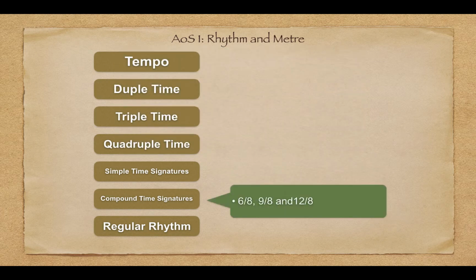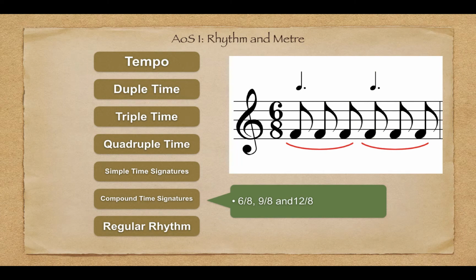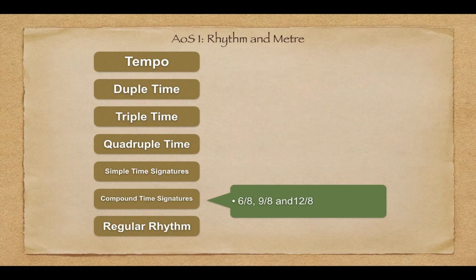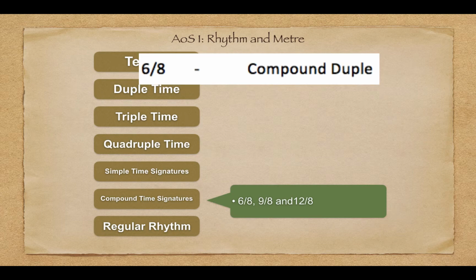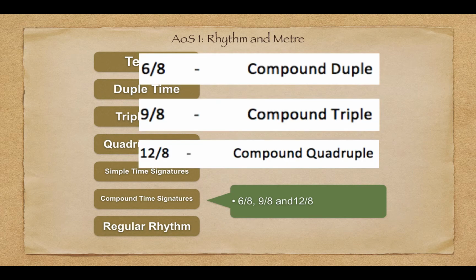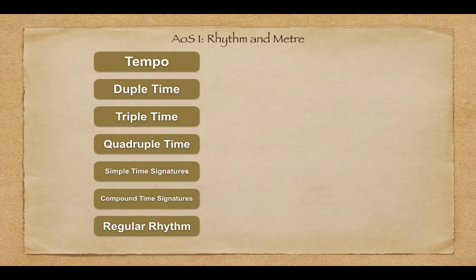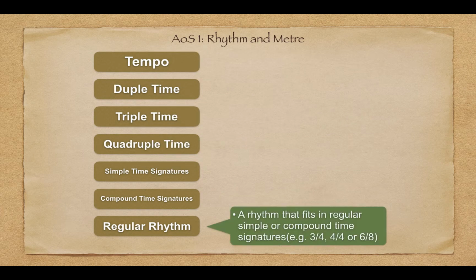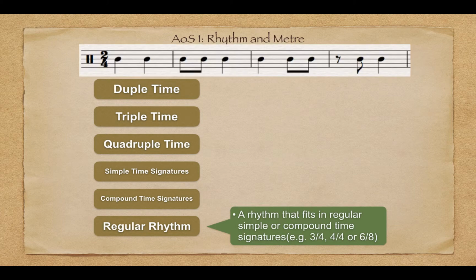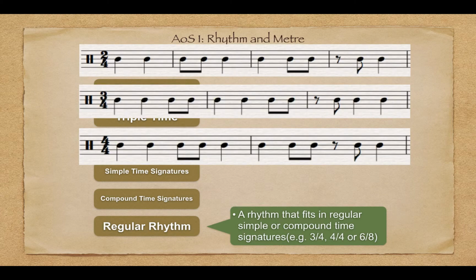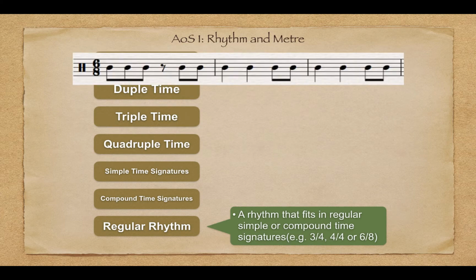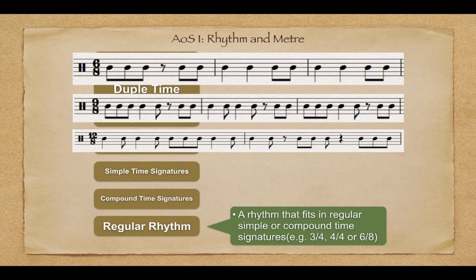Compound time signatures. Compound time signatures are time signatures with the numbers 6, 9, or 12 at the top. These time signatures can be divided up into groups of 3. Here are some examples of compound duple, compound triple, and compound quadruple time signatures. Regular rhythm. Regular rhythms, simply put, are rhythms that fit into simple duple, triple, or quadruple time signatures, or compound duple, triple, or quadruple time signatures.